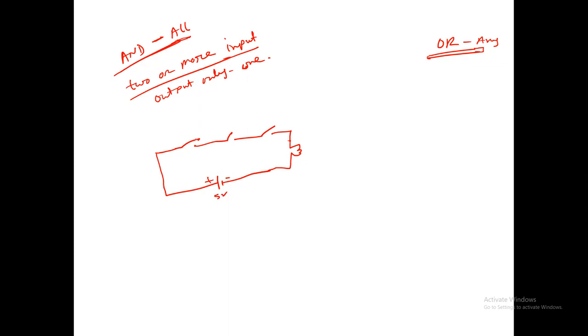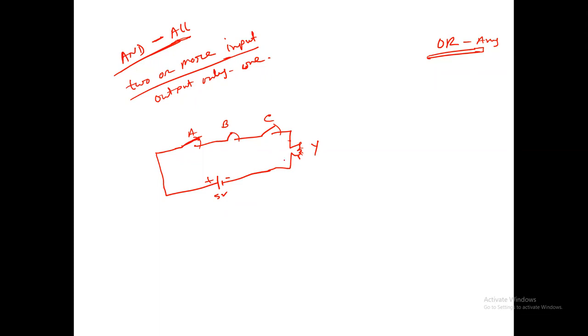This is switch A, switch B, switch C, and the lamp Y. In this circuit, if all switches are active, then Y is active, right?